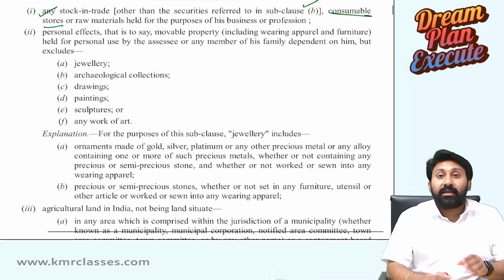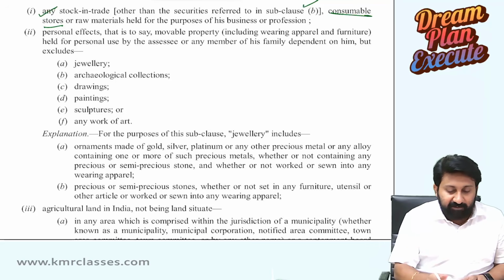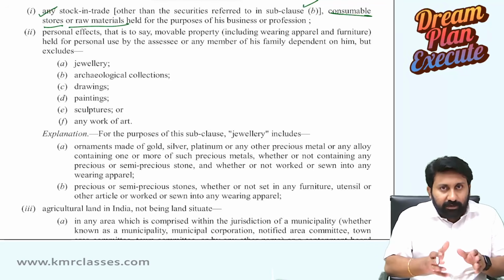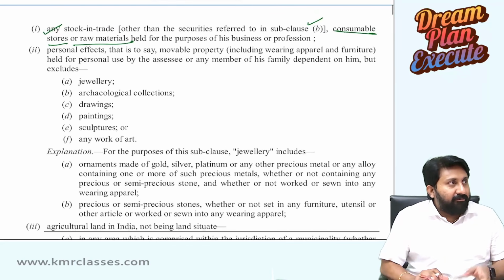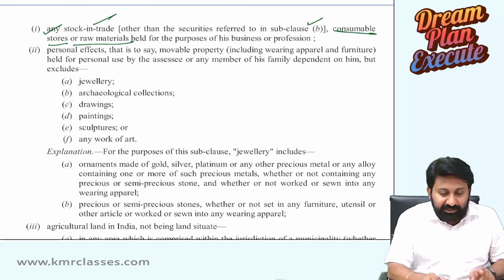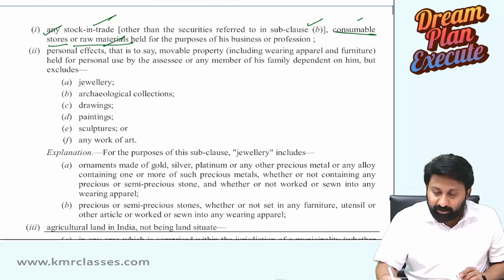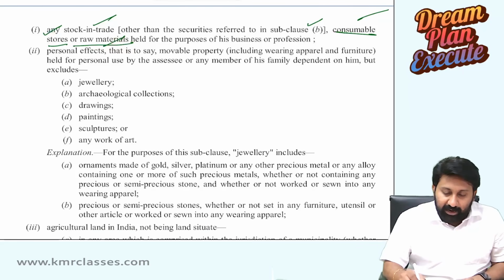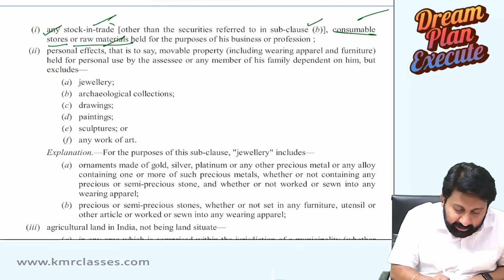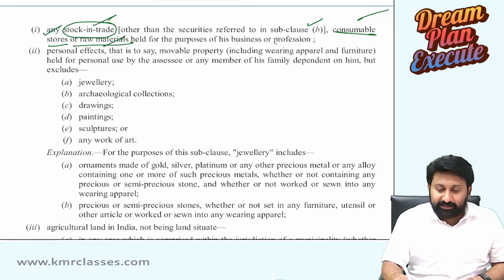Consumable stores, any work in progress, other things in the factory. Raw materials without finishing. Finished stock in trade. Indirect materials, anything. All these things, held as a stock in trade in the business.